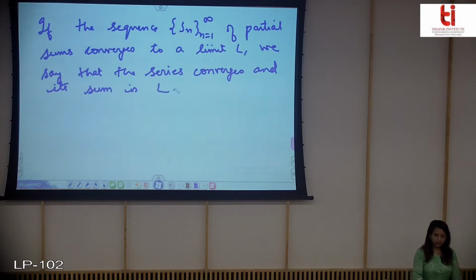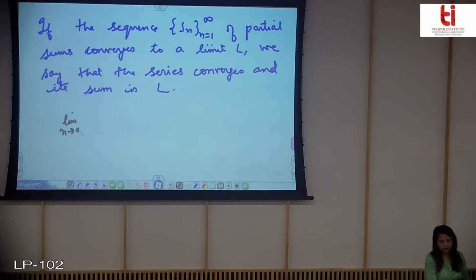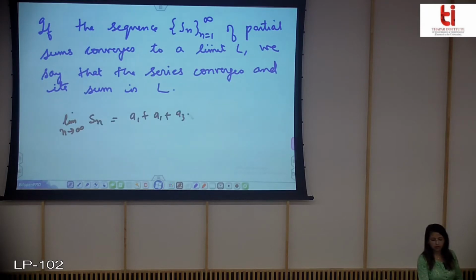It is clear that previously you have seen that you defined the infinite series as this only, that this one was A1 plus A2 plus A3 plus An and so on.